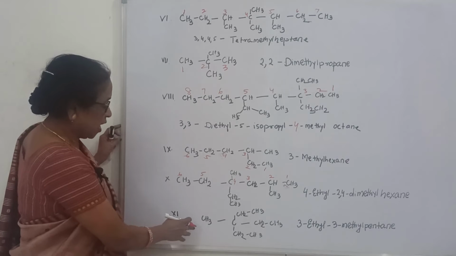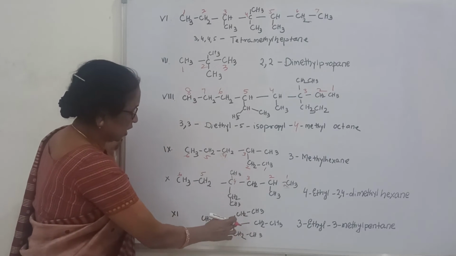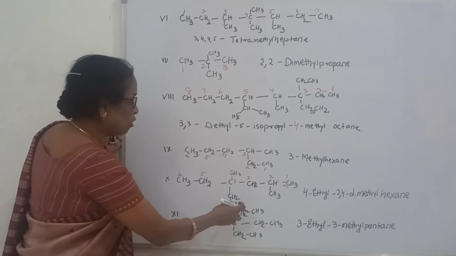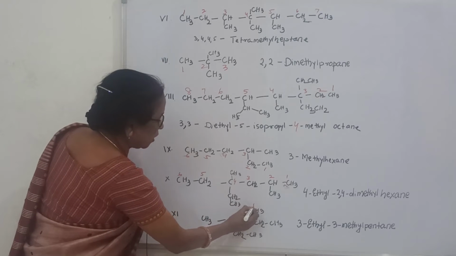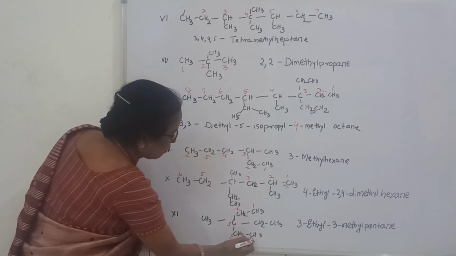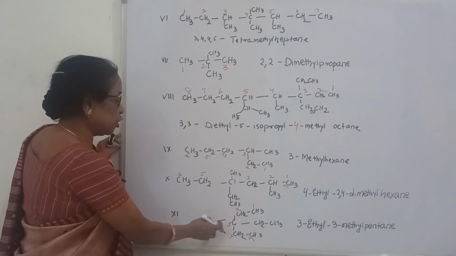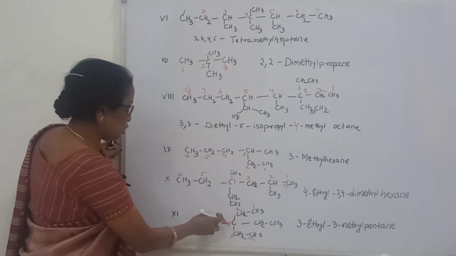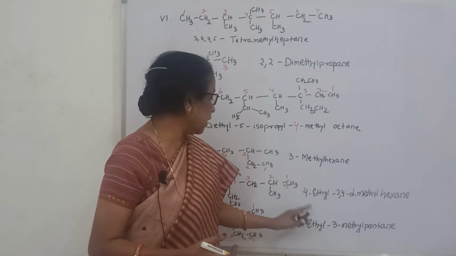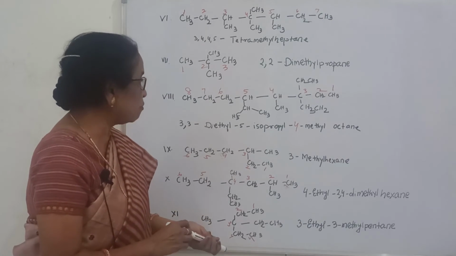And the last one, see here CH3, this side CH2 CH3, one branch above CH2 CH3 and below also CH2 CH3. Then which is the long chain? Now if you see 1, 2, 3, 4 and 5. See 5 long chain, 5 means pentane. In 3 position ethyl group, in 3 position methyl group, which will come first? Ethyl will come first. 3 ethyl, 3 methyl pentane.